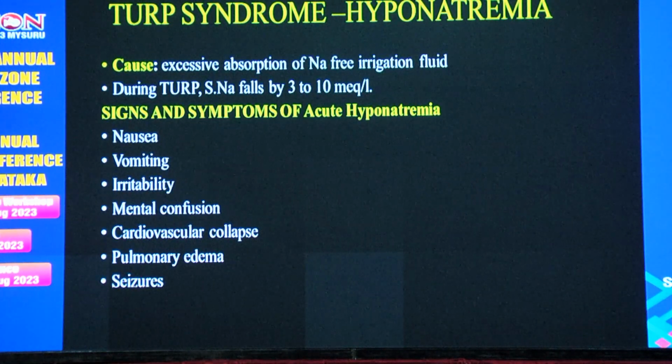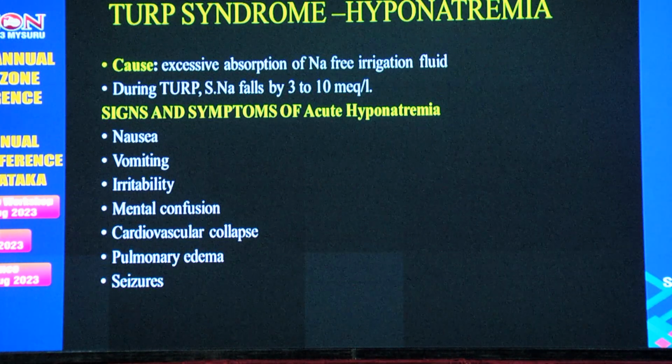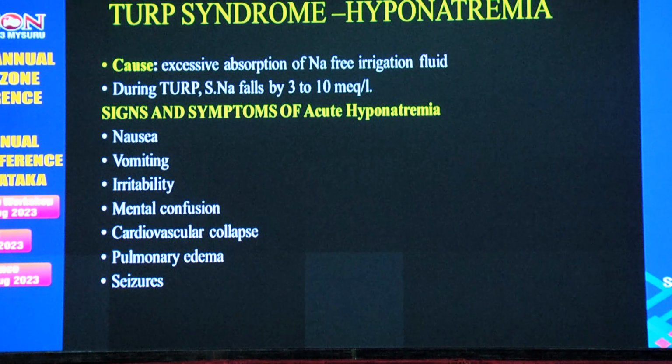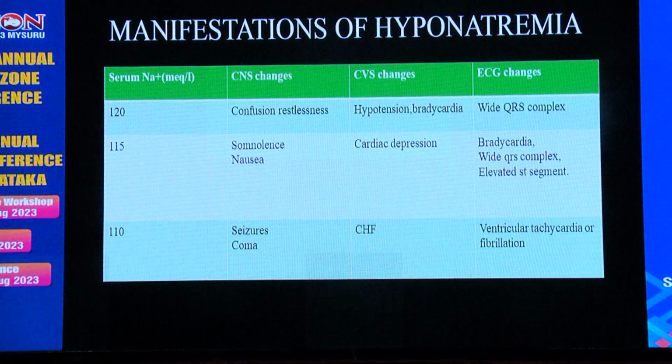Hyponatremia, again a solute change, is because of the excessive absorption of sodium-free irrigation fluid. During TURP, serum sodium can fall by 3 to 10 milliequivalents per liter. Signs and symptoms of acute hyponatremia like nausea, vomiting, irritability, mental confusion, cardiovascular collapse, pulmonary edema, and seizure can develop. So depending on the serum sodium, the signs and symptoms develop.